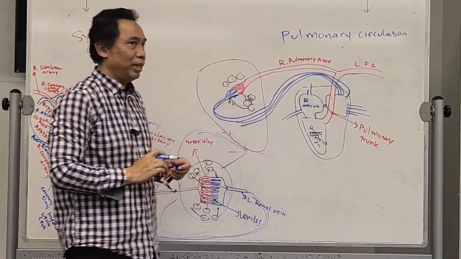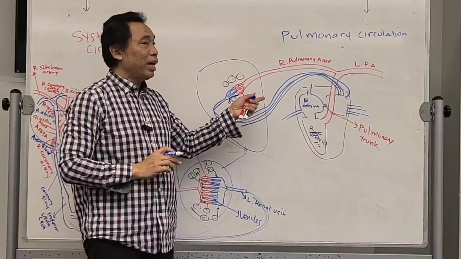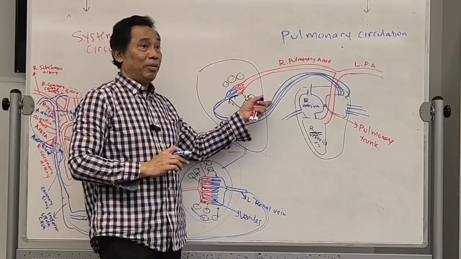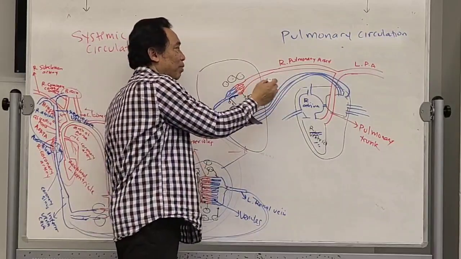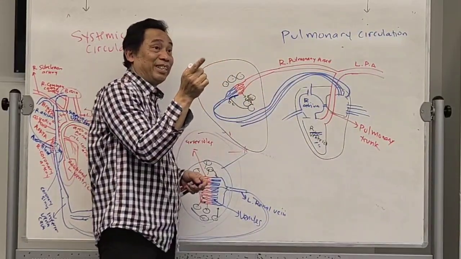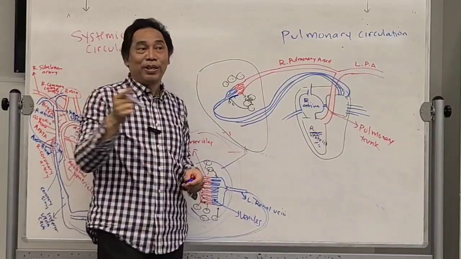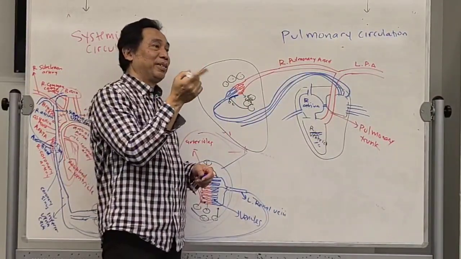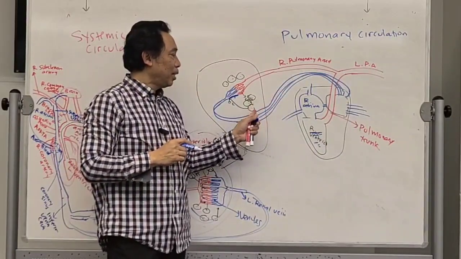So in total there are 4 veins actually entering, but all of them will have the same name. Now, what do you call the veins that come from the right lungs?